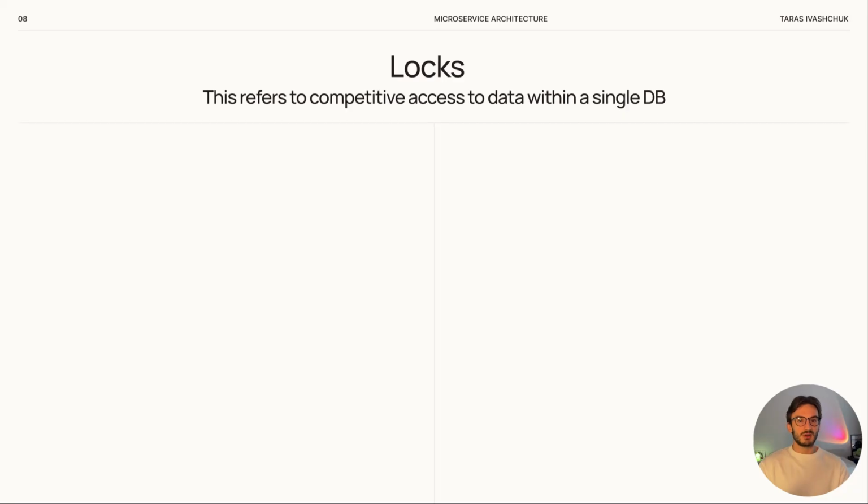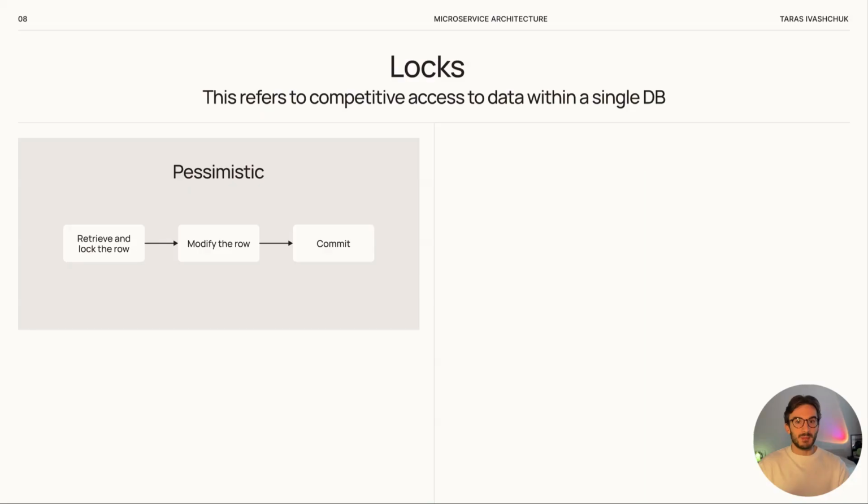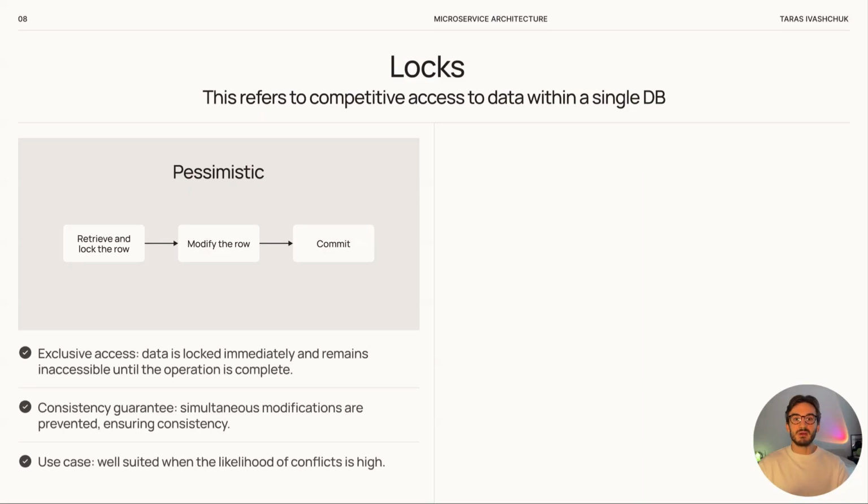Pessimistic lock. For example, imagine booking a cinema seat. As soon as you press buy, the seat is locked and nobody else can take it until the operation is finished. This gives order, but it can also cause delays or even deadlocks, where two operations wait for each other.